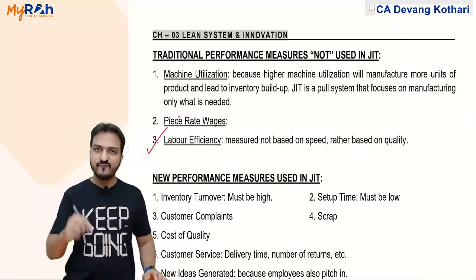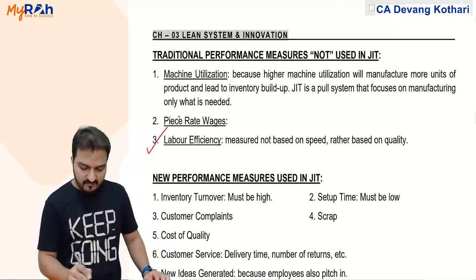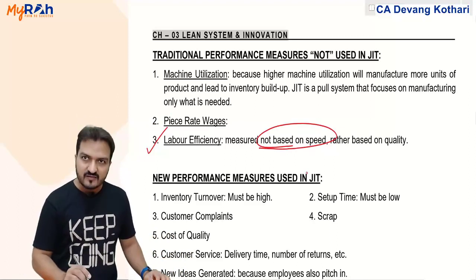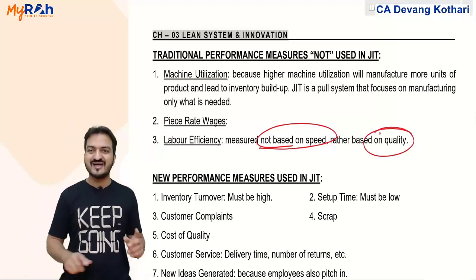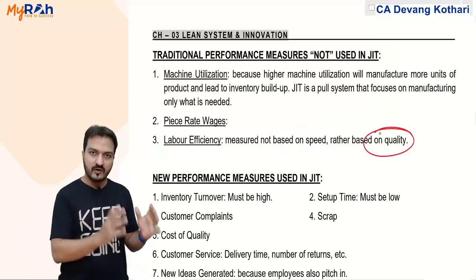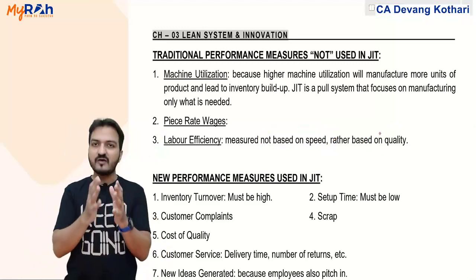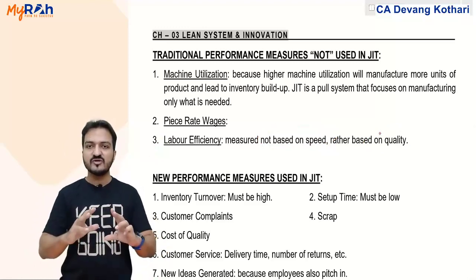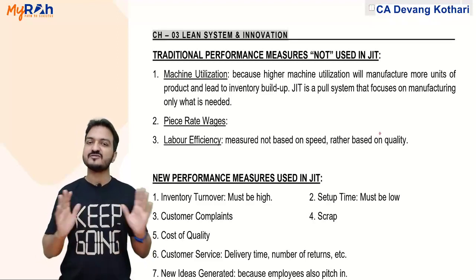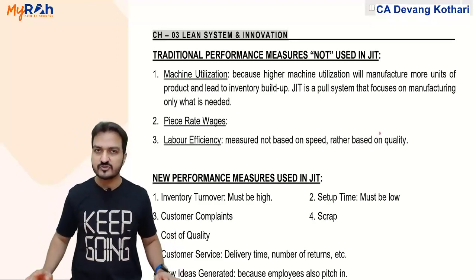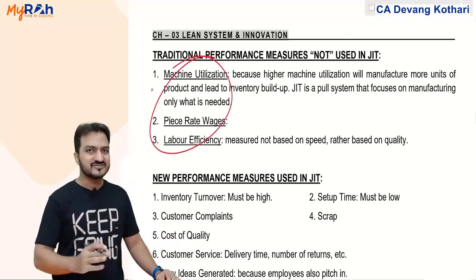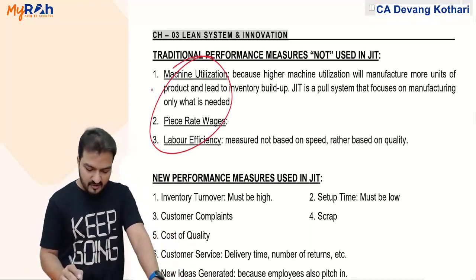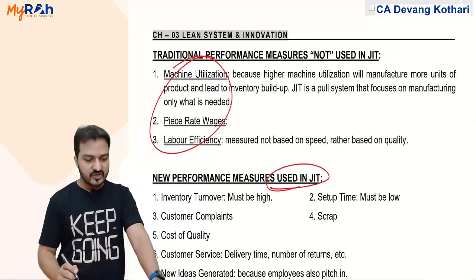Similarly, labor efficiency will not be measured based on speed. Rather, it will be measured based on quality. Labor efficiency is not measured by how many more units you produce in 1 hour. No, I will measure efficiency of labor based on how much better quality you produced of materials, of the finished goods. Done? Yeah. So these measures are never used in a JIT system. Instead, what measures are used in a JIT system?